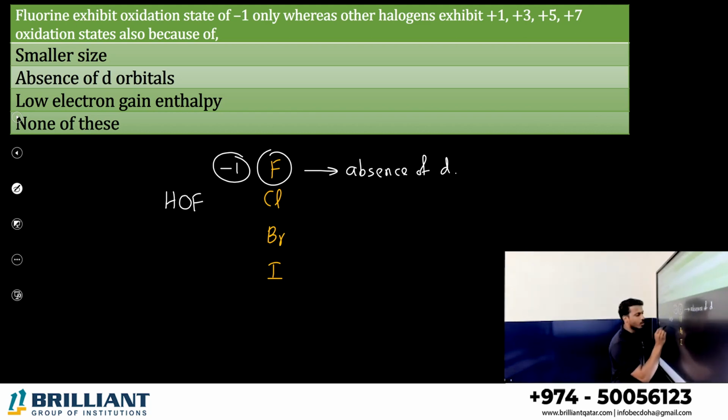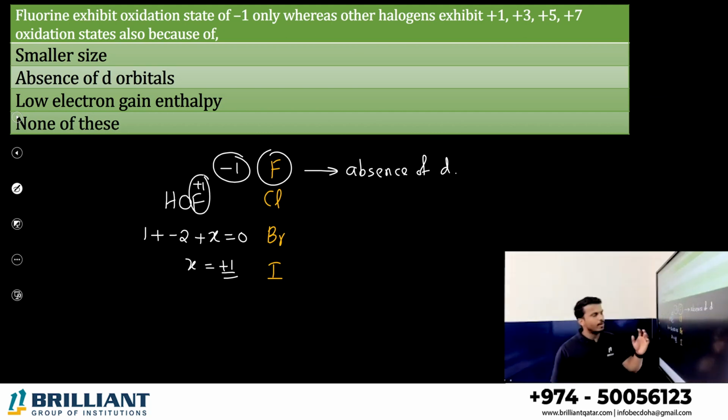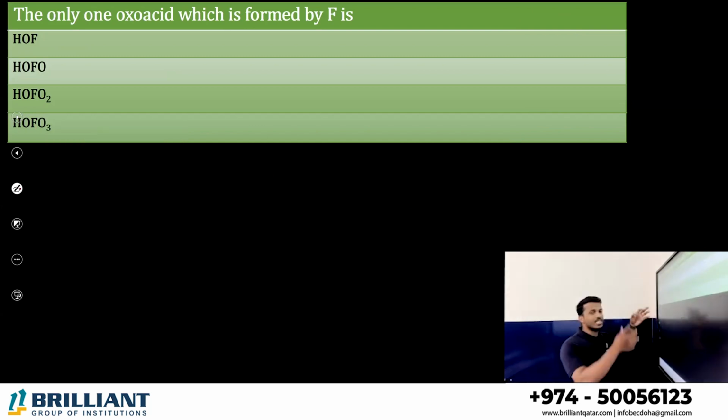Let me show you. Hydrogen oxidation state +1, oxygen oxidation state -2, fluorine oxidation state X. The sum is 0, so X equals +1. Fluorine generally exhibits only one oxidation state, -1, except in one compound, HOF, hypofluorous acid. In this compound, fluorine is in the +1 state. Why does fluorine not show variable oxidation state? The answer is the absence of d orbitals. Now, the only one oxoacid formed by fluorine is HOF, hypofluorous acid.